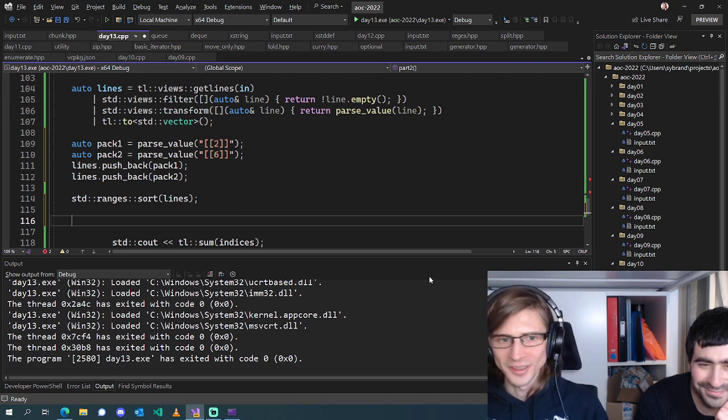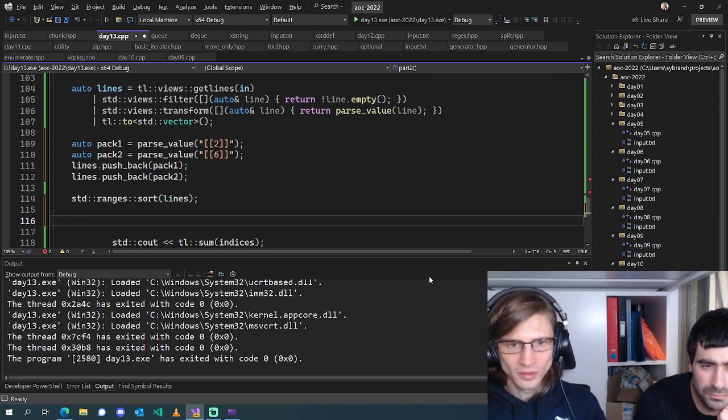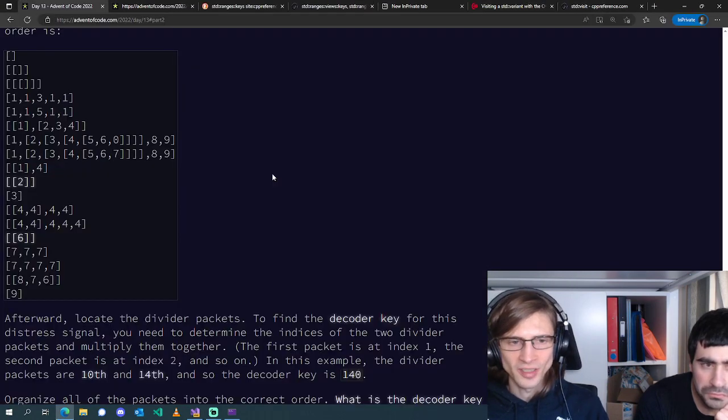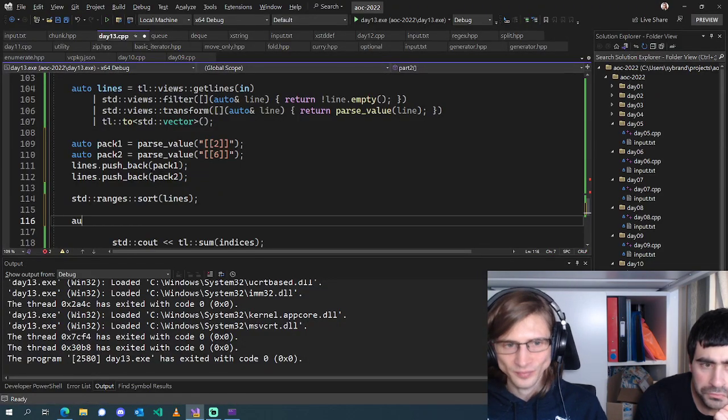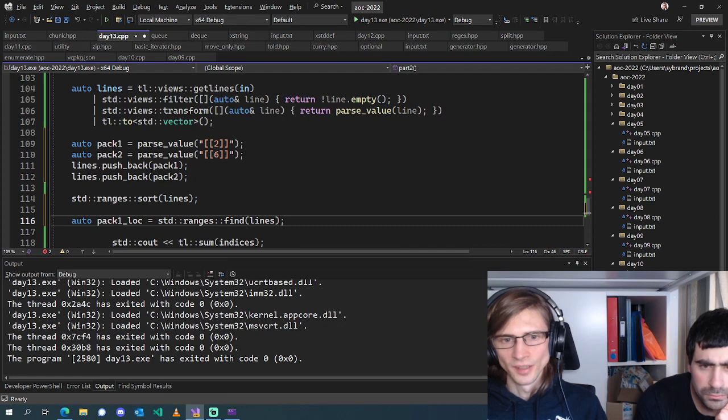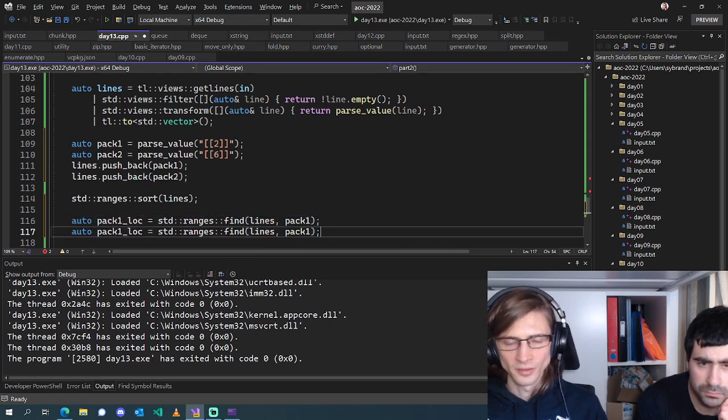We're almost at an hour. So, oh, it'll give you better complexity and give you the position. You know, this is fine. Pack1 location is going to be std::ranges::find in our lines of pack1. Pack2 location is going to be the same.